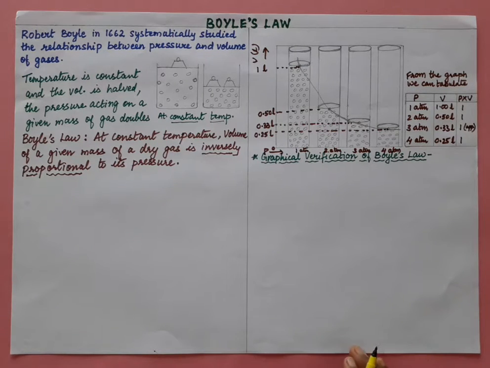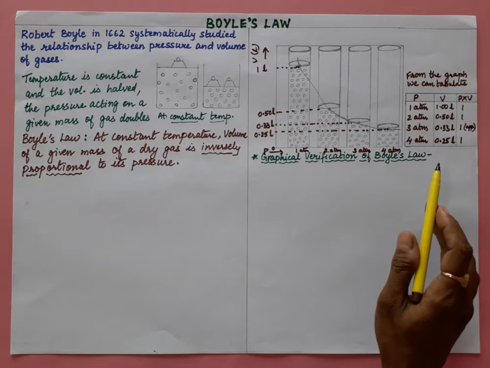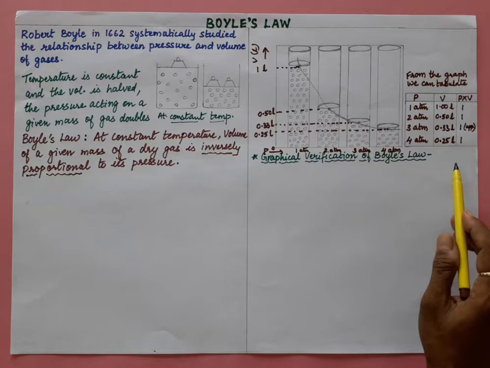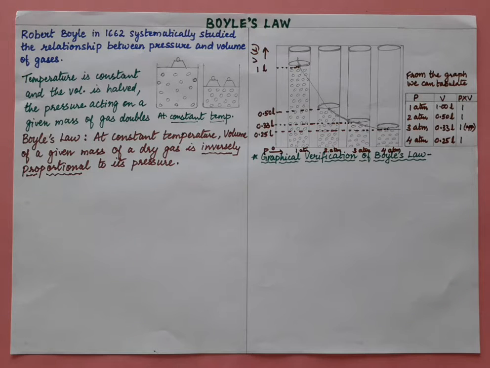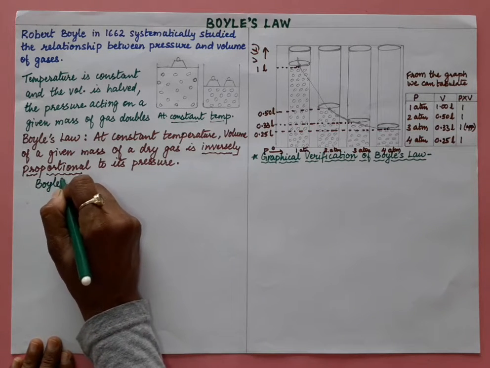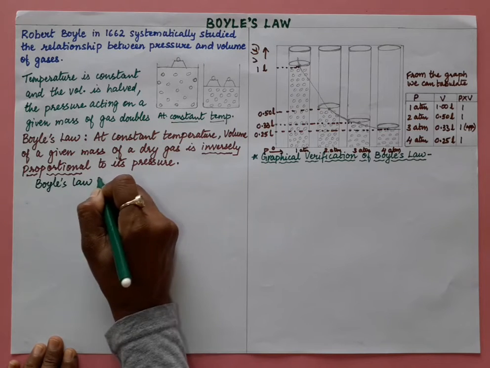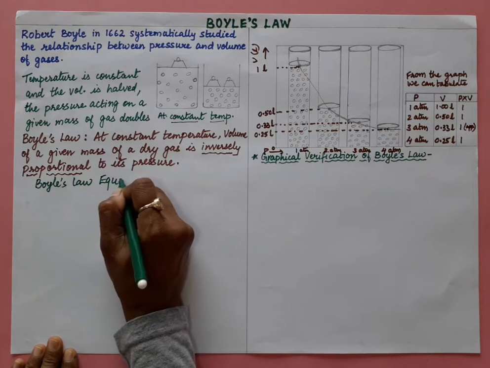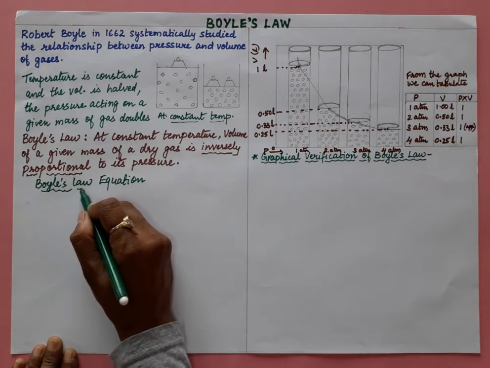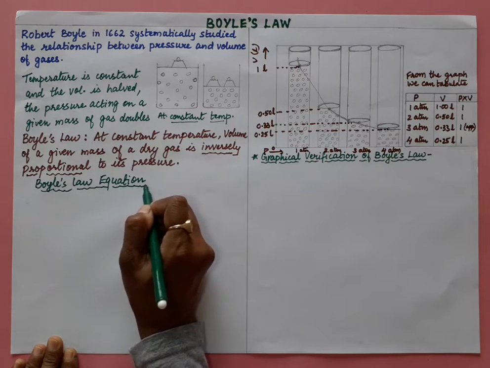So from this, let us understand what's happening over here. When you are increasing pressure, volume is decreasing. Now let us derive the relationship between volume and pressure. So there is a Boyle's law equation. What is Boyle's law equation? To solve numericals and all that, we will need Boyle's law equation.